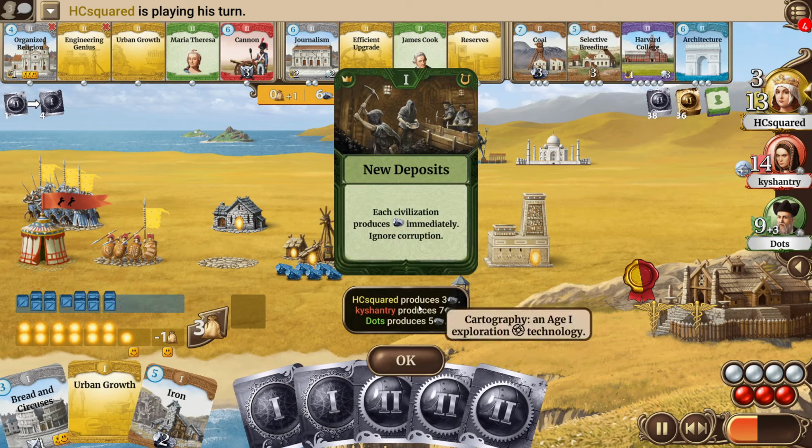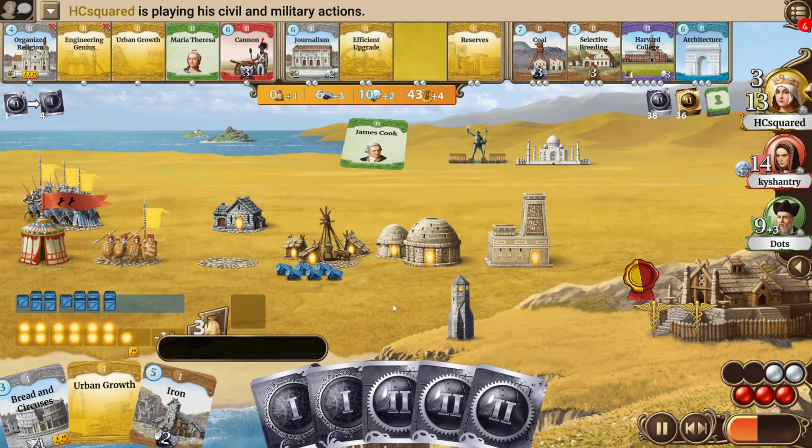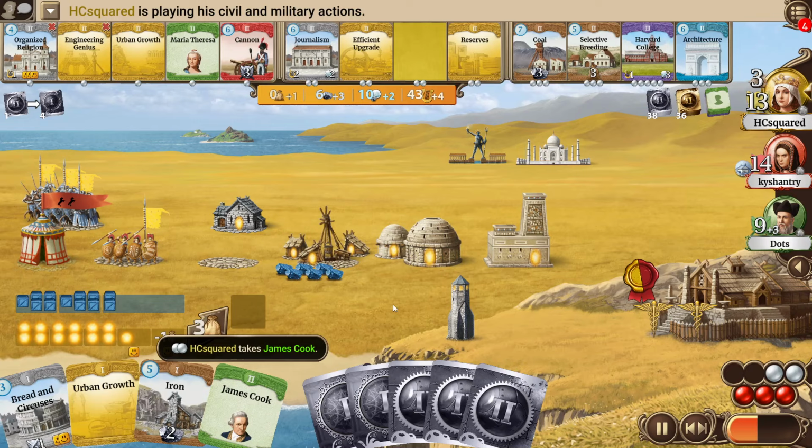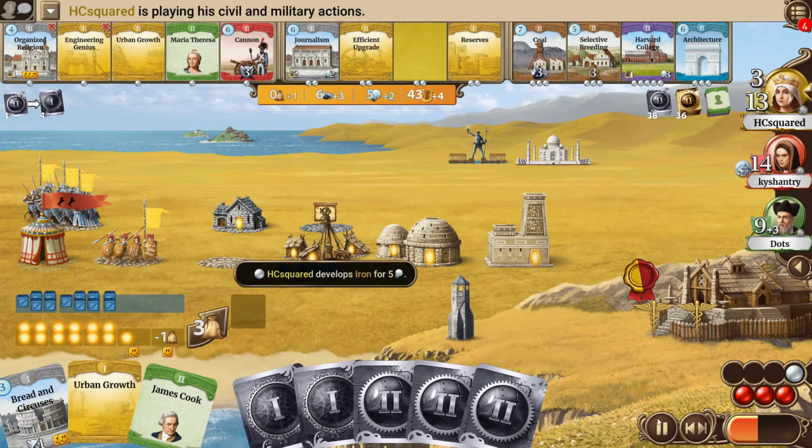That, of course, is quite strong for Kyshantry, who gets the most out of it. Dots didn't manage to upgrade the second coal mine quickly enough. HCsquared will take James Cook in hand. Will he elect him already this turn, or does he plan on keeping Eleanor for a bit longer, maybe finding some more colonies? But if he gets the Suez Canal, his economy is not looking too great for now, but the Suez can maybe give him the necessary boost that he needs.